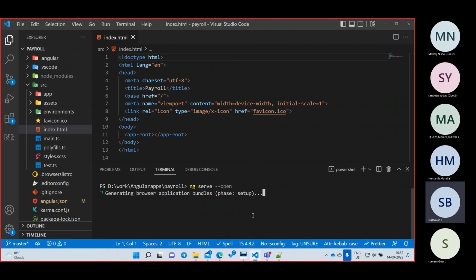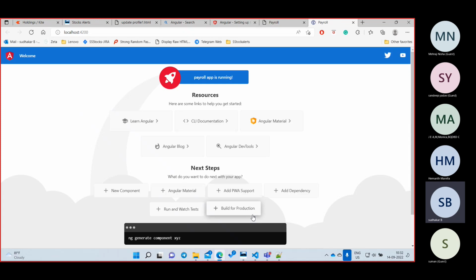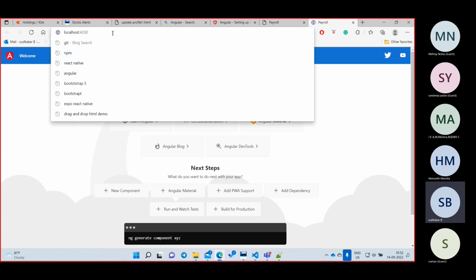Let us see the project. It is starting our project, and automatically it is opening the browser, right? Your duty is you need to write only your code. Automatically the browser will refresh the data. You no need to refresh and check it. The browser will reload the page and you can see your output. So far it is clear, right? Now what is the first page it is opening? Localhost 4200. Localhost means your website, wherever your Angular is running.